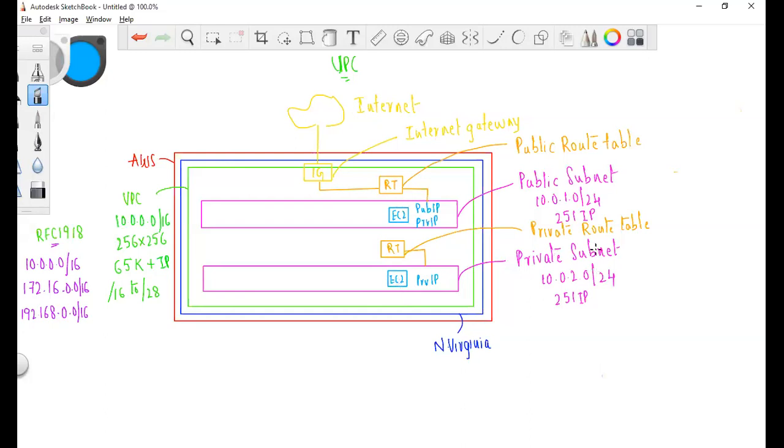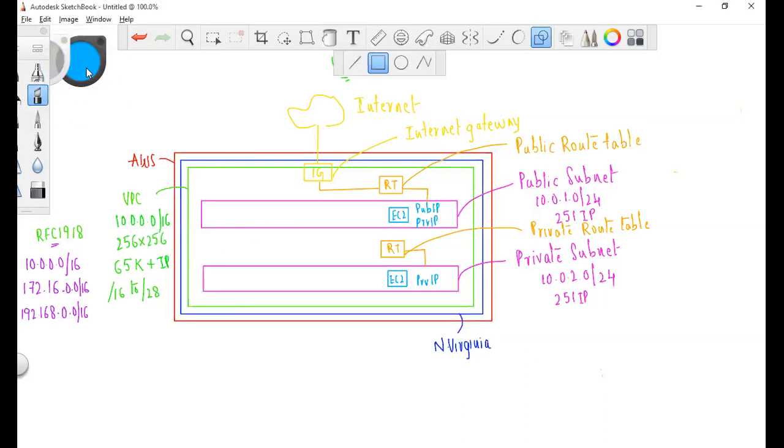So for the private subnet, to get internet access, we have a concept called, I ran out of colors, huh? Okay, let me just go with the same color.